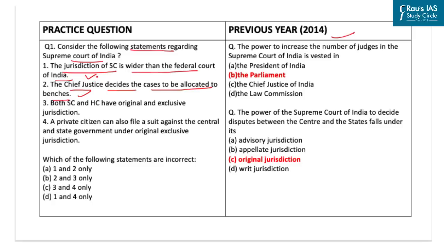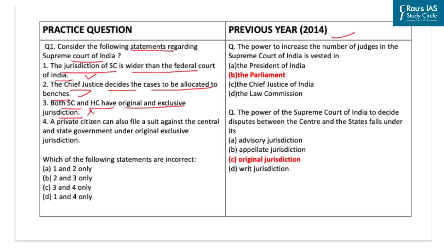Also, according to the Supreme Court rules and procedure, it expressly states that the registrar shall prepare the roster under the directions of the Chief Justice of India, and all such powers, duties and functions of the registrar are subject to any further or general orders of the Chief Justice of India. The third statement here says, both Supreme Court and High Court have original and exclusive jurisdiction.